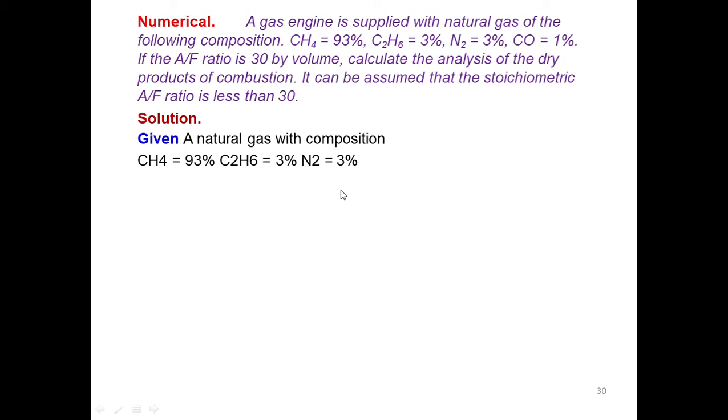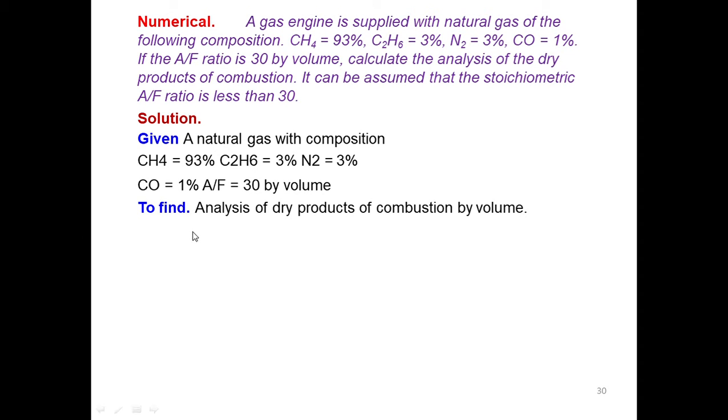So see, the given data is that the natural gas has the composition of 93% CH4 methane, C2H6 is 3%, nitrogen is 3%, as well as CO is 1%, and the air fuel ratio is given as 30 by volume, which is more than stoichiometric. It is mentioned in the problem.